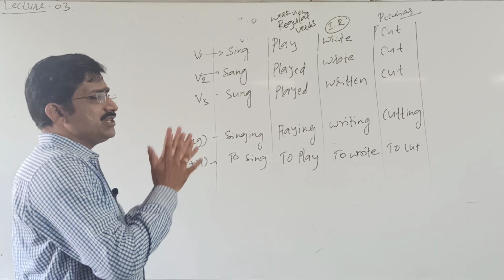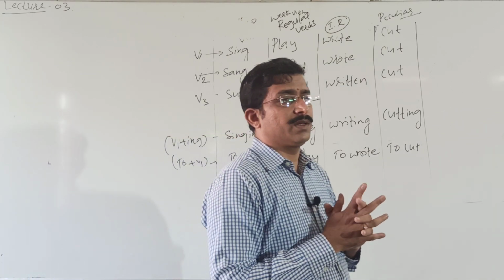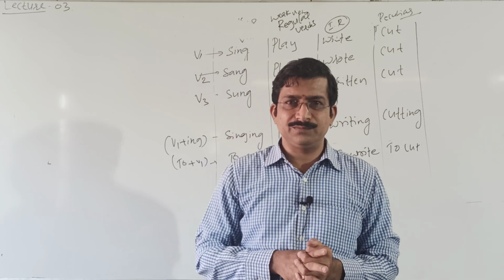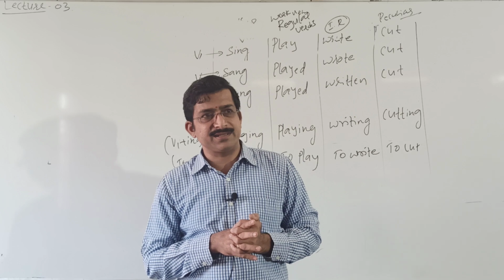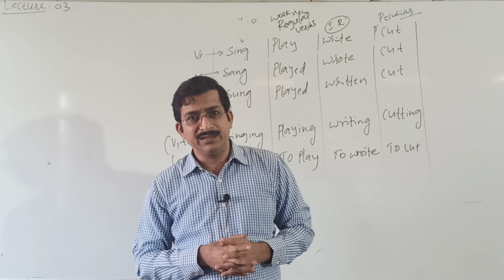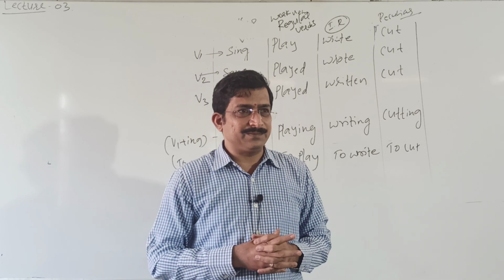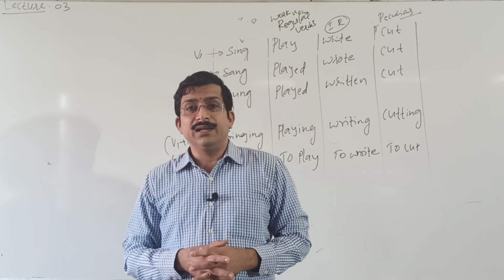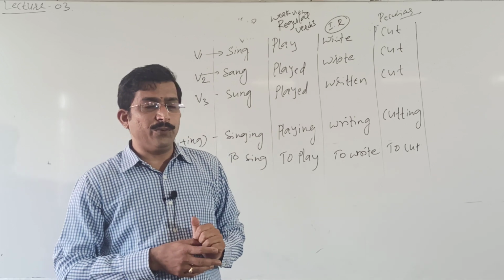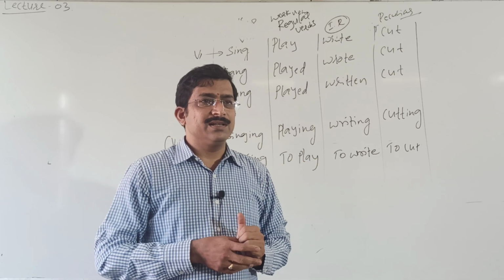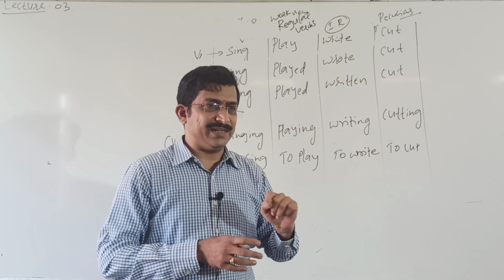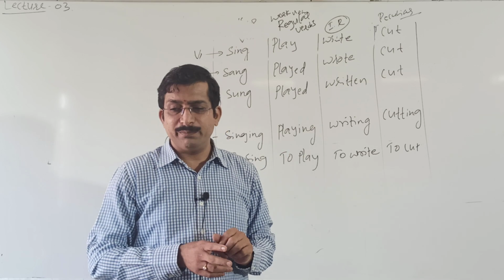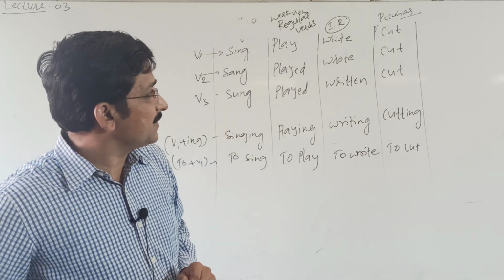Based on the knowledge of these verbs, now I would like to start tenses. As you studied in your school days as well as in your first PU, there are 3 types of tenses: present tense, past tense, and future tense. Each tense is divided into 4. The first one, simple present. Next one is present continuous. Next one is present perfect. Its next one is present perfect continuous tense.